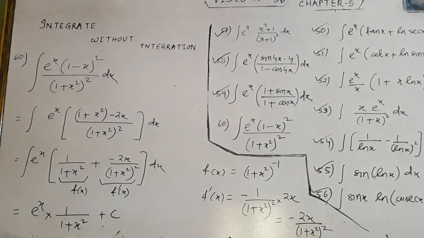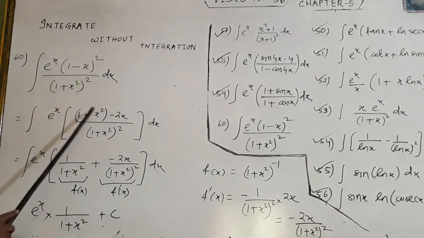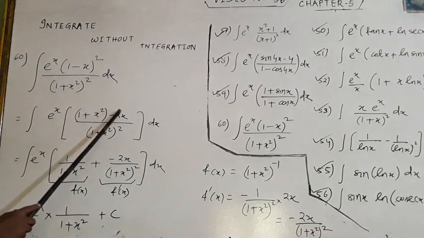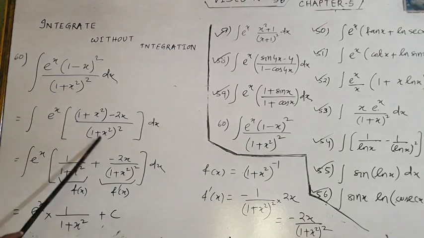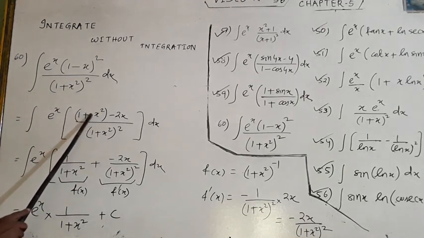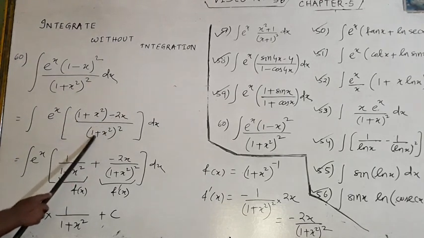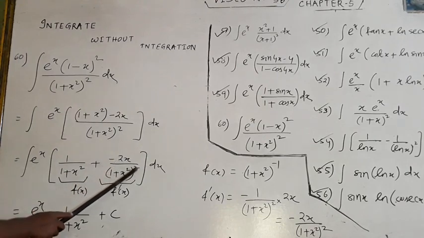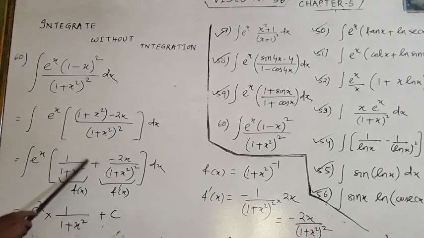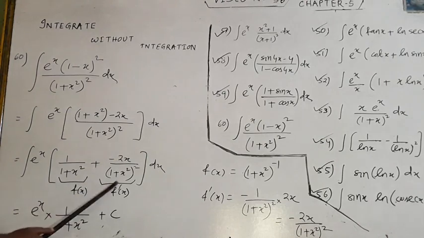That is e to the power x, 1 minus x whole square by 1 plus x square whole square. Just expand it. It is 1 plus x square minus 2x by 1 plus x square whole square. Now divide this. It is 1 plus x square by 1 plus x square whole square, that is 1 by 1 plus x square, plus minus 2x by 1 plus x square whole square. And this is your f x, and this is your f dash x.